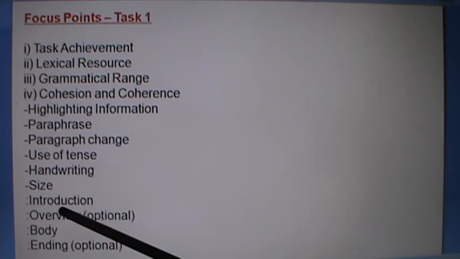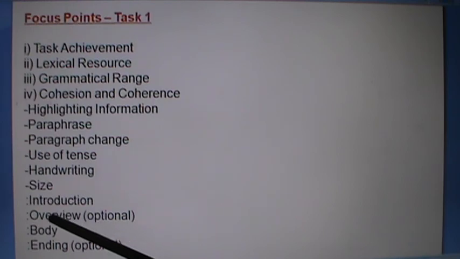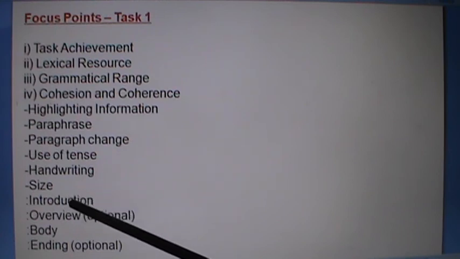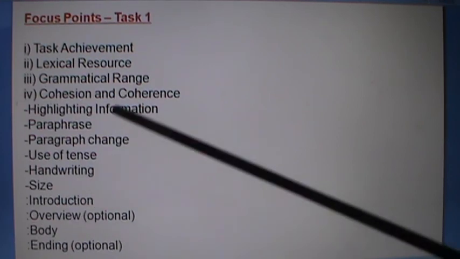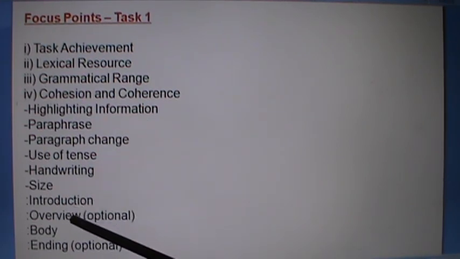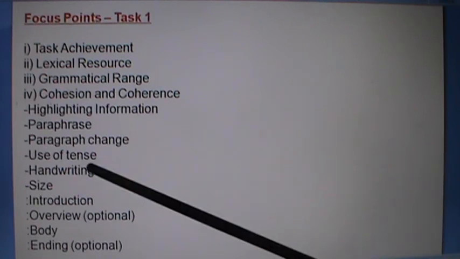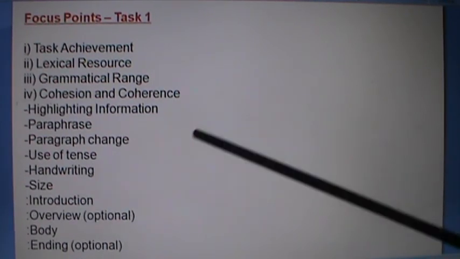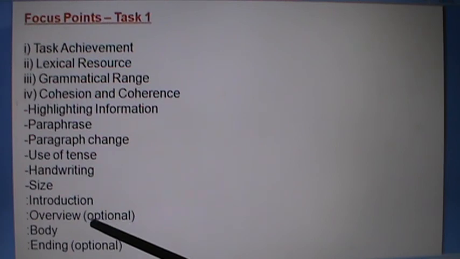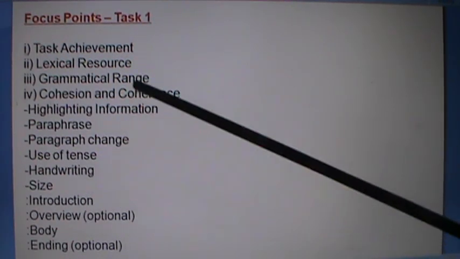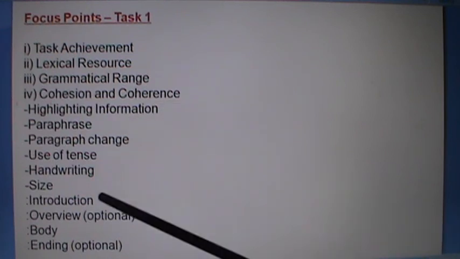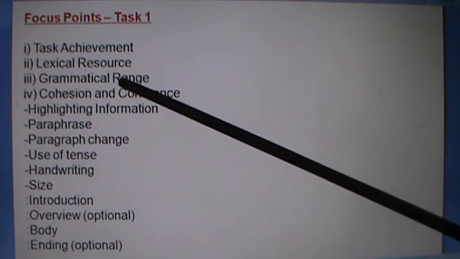And while writing the overview, we can start with words like overall, generally, on average. We can write very few lines that include the main trend of the chart. Under the overview we mention the main trend: what is the highest point, what is the lowest point, or what is the main trend there. We should not go into detail. The detail you can write in the body. This is a very crucial thing. I think you got some points. Following all this, you have to try to write task 1.